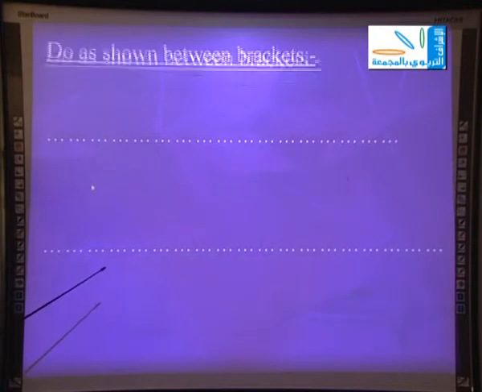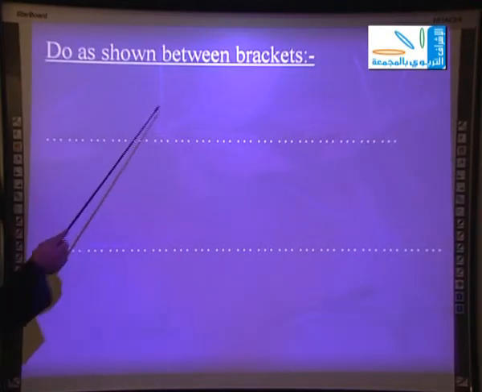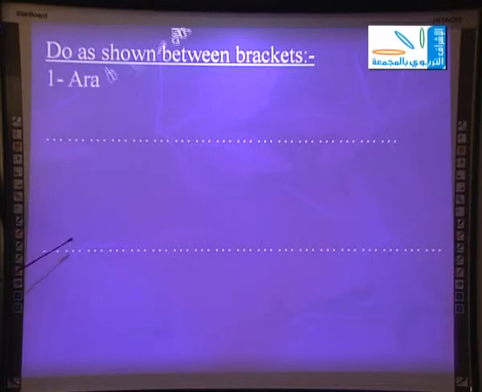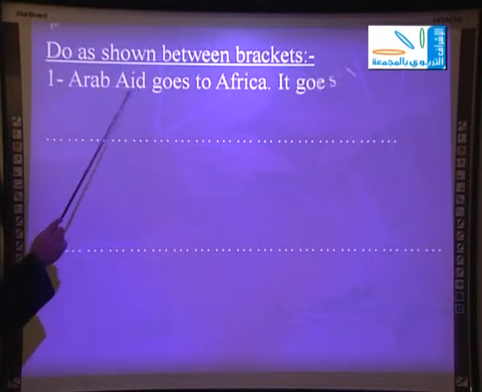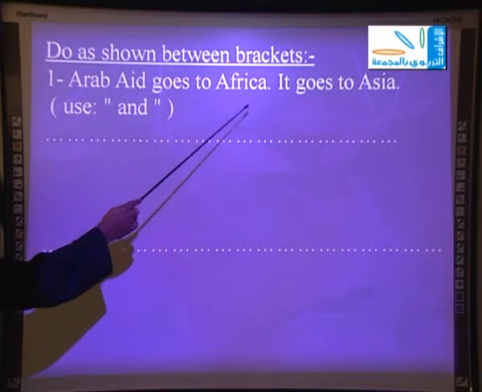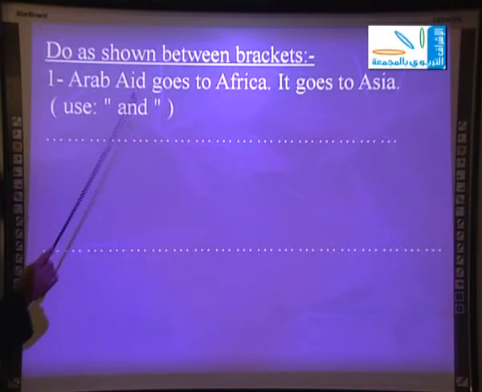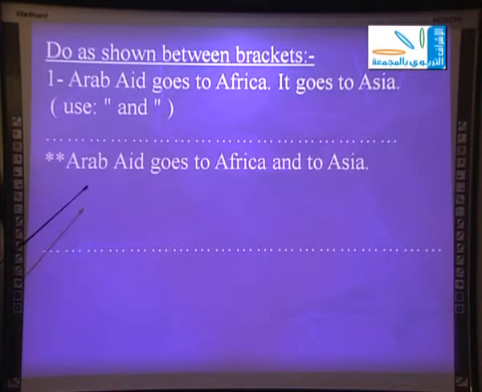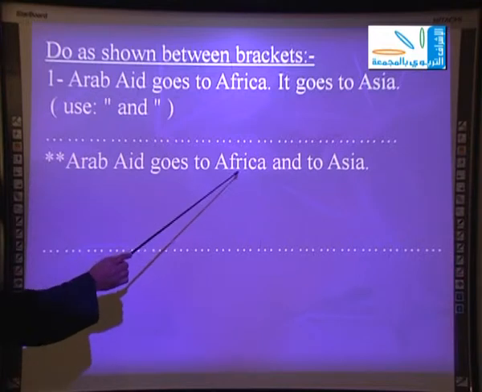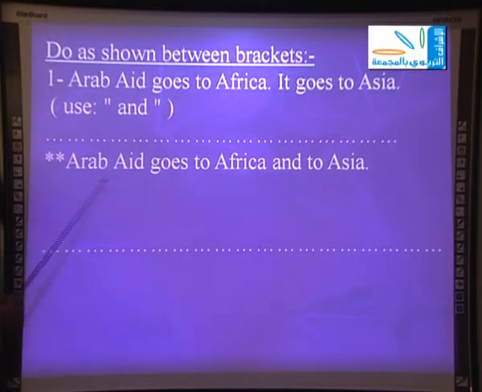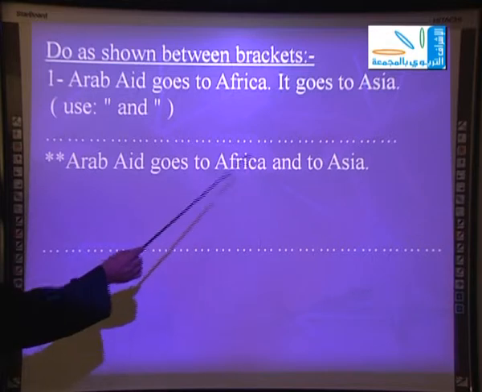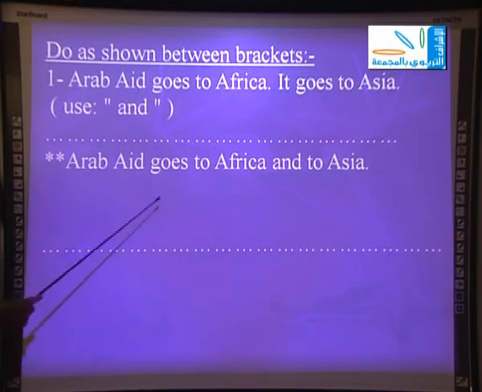So, the next, do as shown between brackets. It's an exercise. Arab aid goes to Africa. It goes to Asia. He wants me here to use and to join the sentences. Arab aid goes to Africa and to Asia.